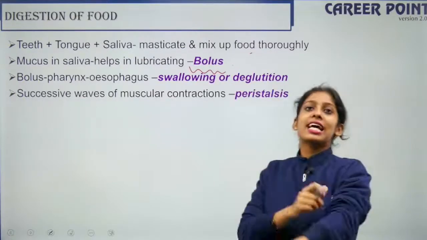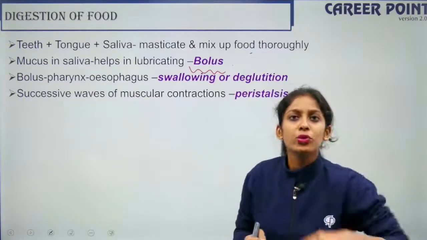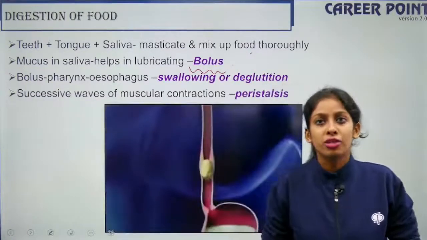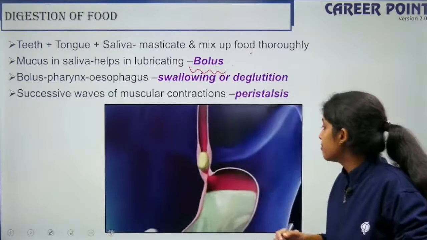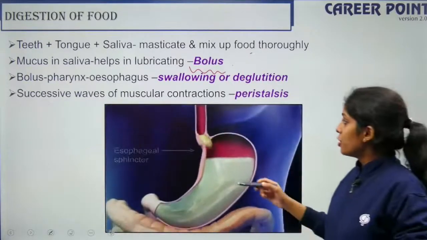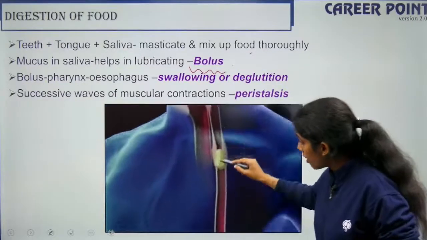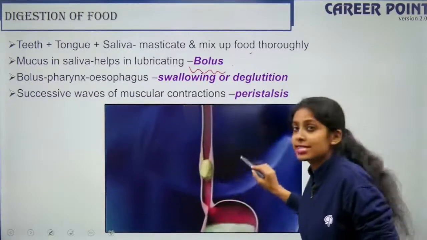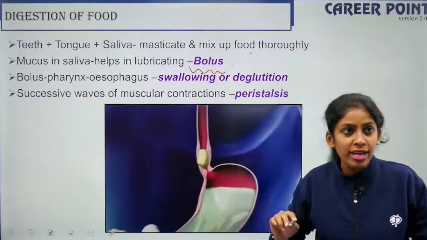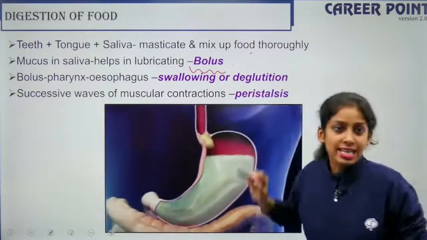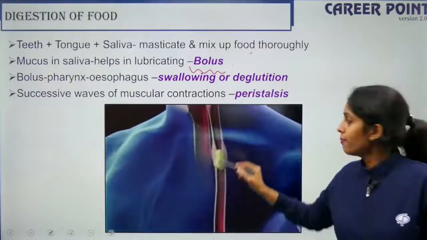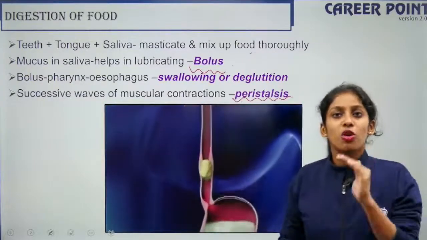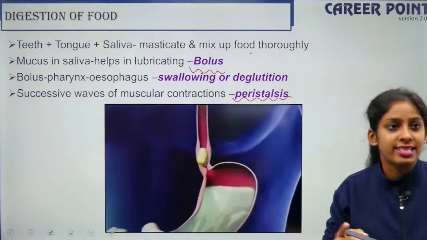Now once inside the esophagus, how does it move down till the stomach? By the continuous, successive movements of the muscles that are present, that is peristalsis. You can see, from the esophagus, how does it move down into the stomach? By the successive waves of your muscle movement, and that is known as peristalsis. Yes, Bhavya, you're right. The successive waves of muscular contraction is your peristalsis.